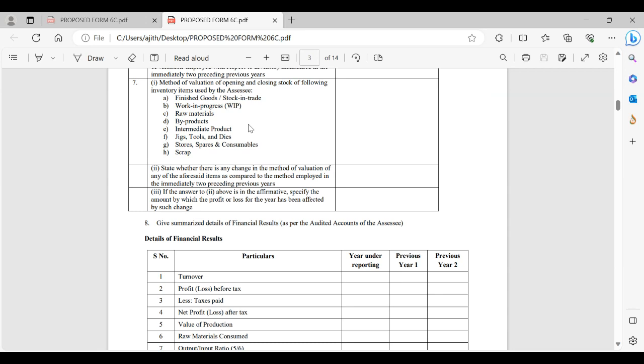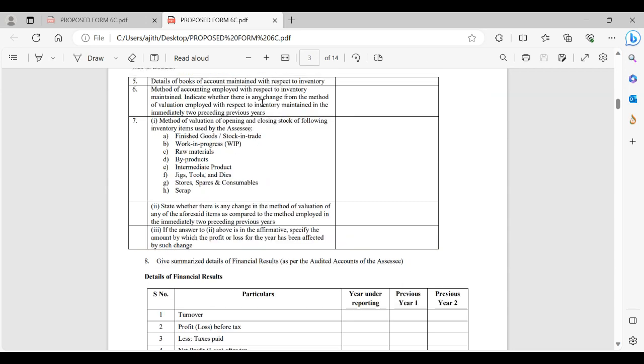So apart from the current year, here also in the 6th point we may see not only the current year, but with respect to 2 more previous years we would be required to give the report. Then if there are changes, what was the reasonable cost? So what were all the reasonable costs in order to change the method, FIFO to weighted to specific identification, some method of valuation or techniques of valuation have changed. So what was the impact?